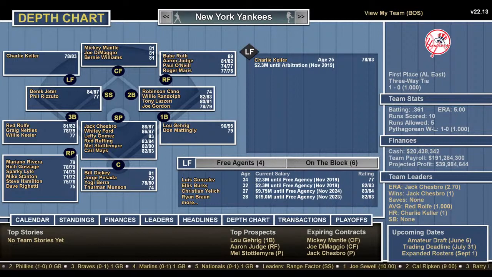That's a lot of bats, folks. That is a lot of bats. That's going to be a fun one behind the plate: Dickey, Posada, Berra, and Munson.